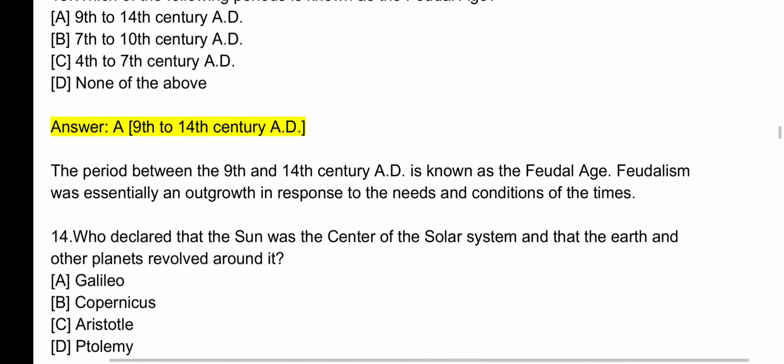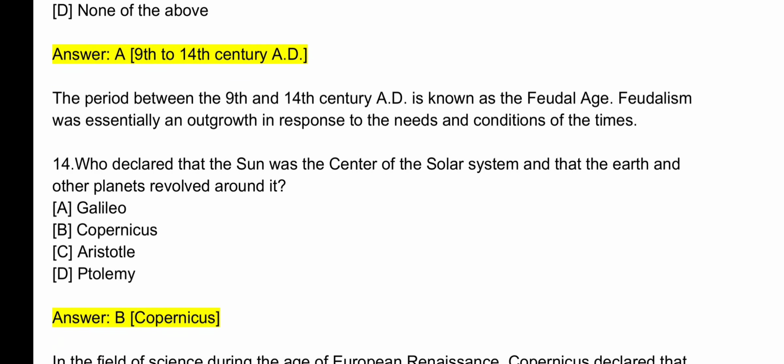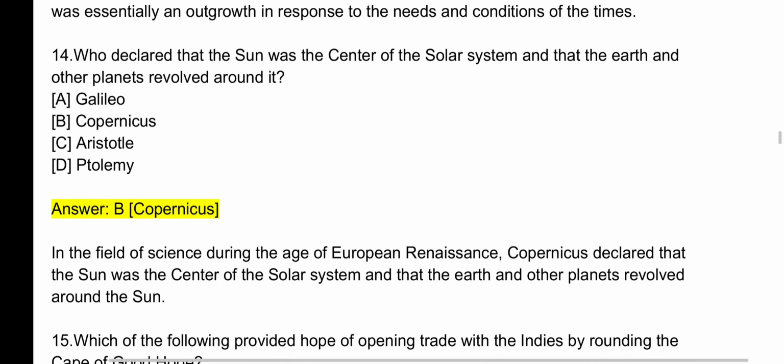Question number 14. Who declared that the sun was the center of the solar system and that the earth and other planets revolved around it? The answer is B. Copernicus. In the field of science during the age of European Renaissance, Copernicus declared that the sun was the center of the solar system and that the earth and other planets revolved around the sun.